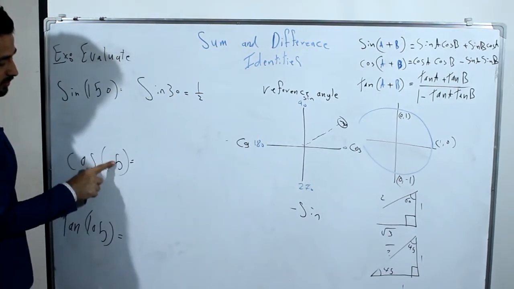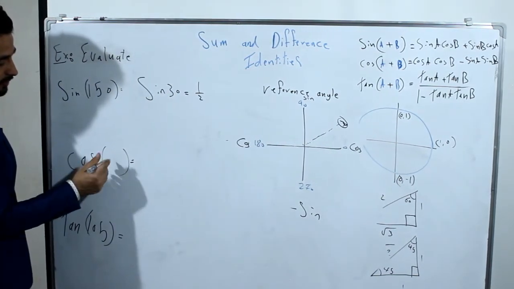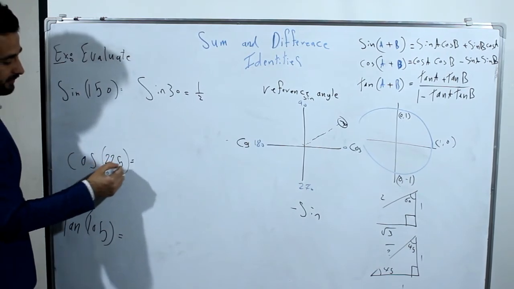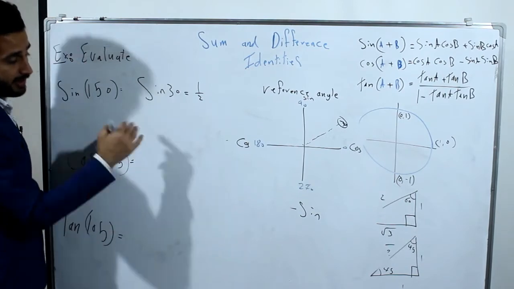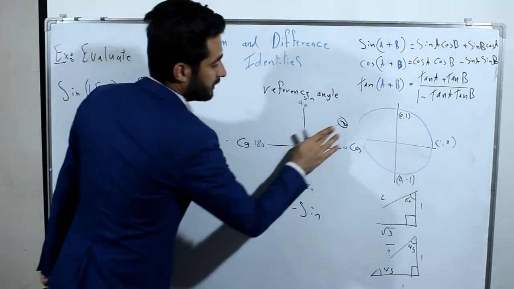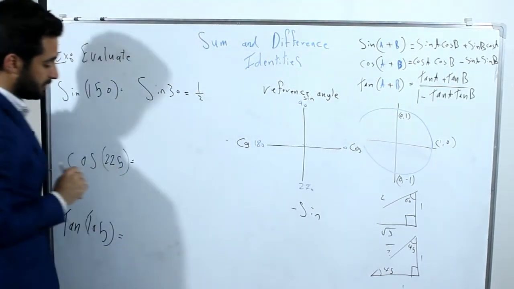Let me change this one to 225. It's better, to become another quadrant.